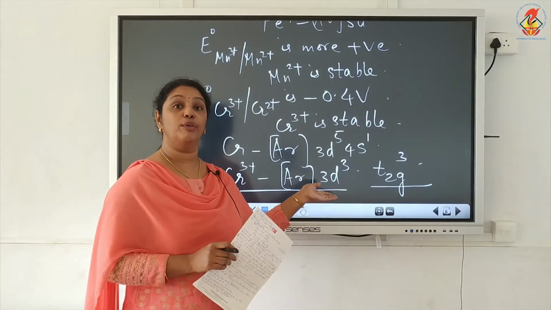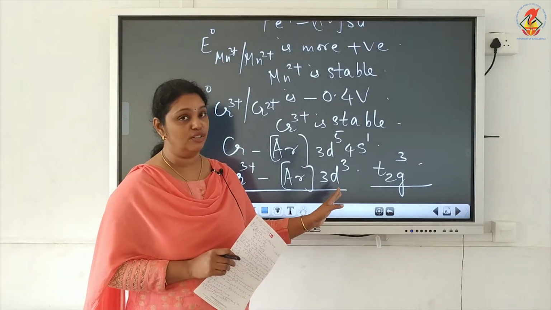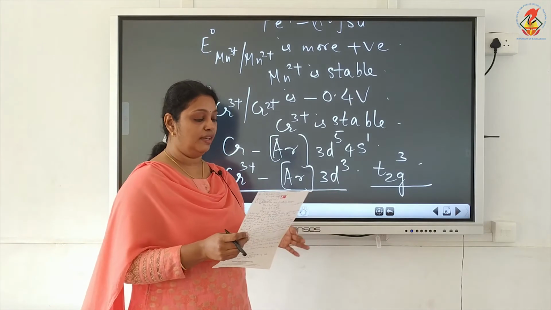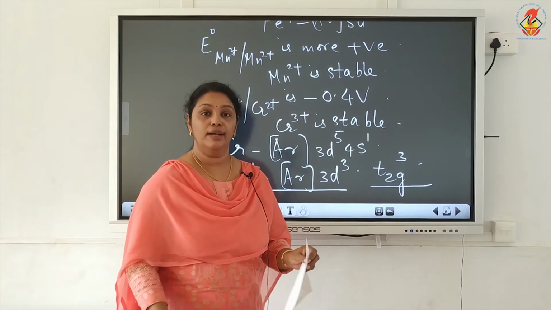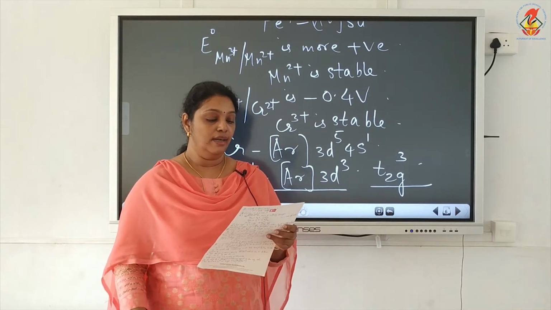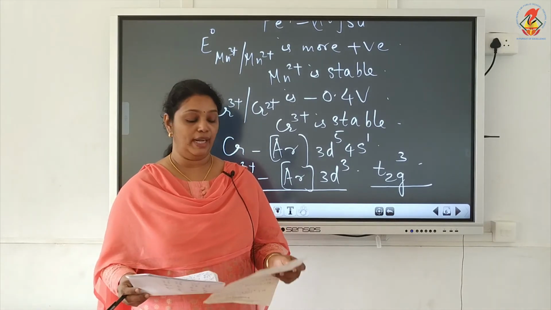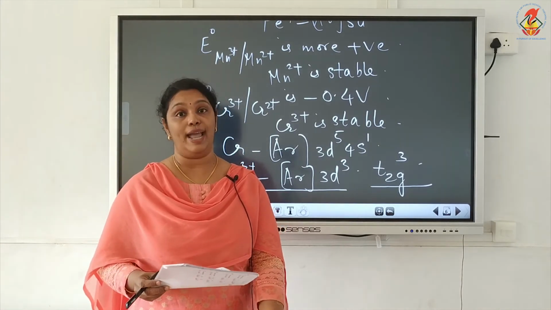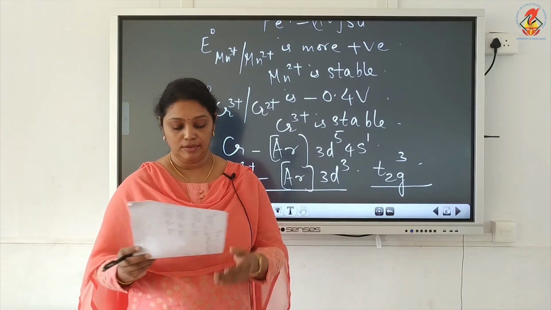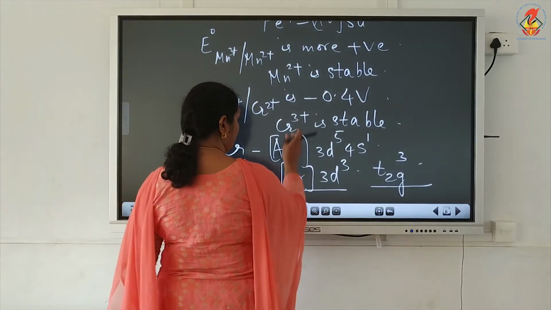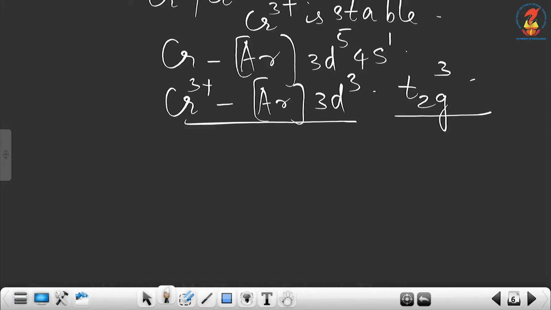This explanation for the stability of chromium 3+ is based on CFT, due to the t2g3 configuration. Okay. Now, the next question is: chromium 2+ can liberate hydrogen from dilute acid. Why?